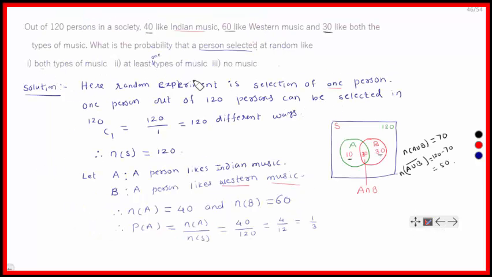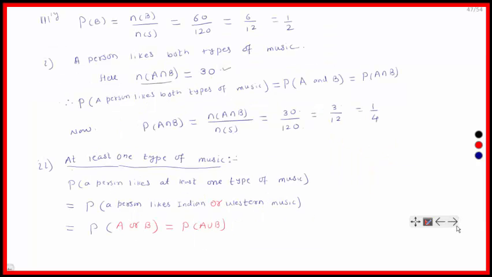At least one type of music. The probability that a person selected at random likes at least one type of music is equal to the probability that a person likes Indian music or Western music. At least one means what? At least one means either A or B. That is, P of A means what? Likes Indian music or likes Western music. This can be denoted by P of A union B.